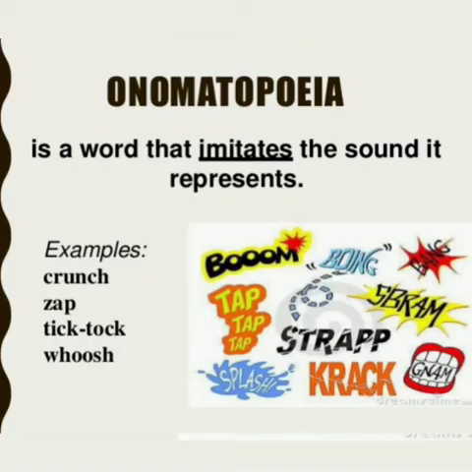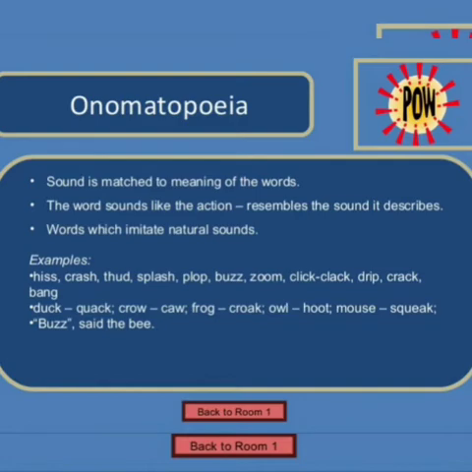Next, let us learn onomatopoeia. What is onomatopoeia? It's the word which imitates a sound, the word which represents the sound. Examples: big bang, boom, tap, crunch, tick tock. These are the sounds.